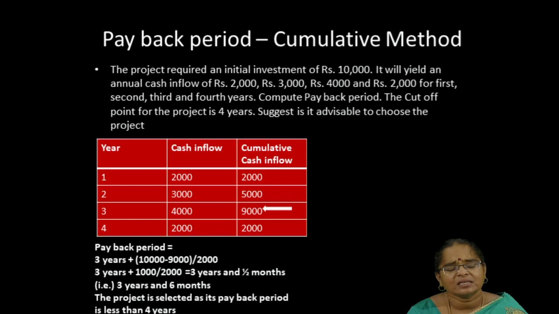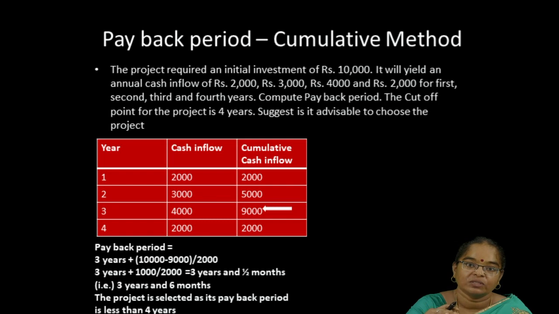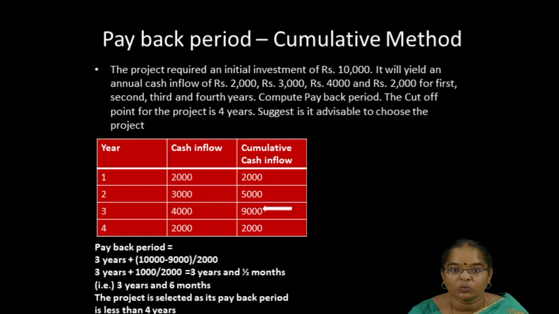At that time, I look at the cumulative cash inflow. My initial investment is 10,000, but 10,000 is not available in the cumulative column. So I search. In the third year 9,000 is there. In the fourth year 11,000 is there. So below 11,000, that is 9,000, in the third year I can recoup a major part of the amount. So I take 3 years. And there is a difference between the initial investment and the third year cumulative cash inflow, that is 10,000 minus 9,000. The remaining amount will be taken from the fourth year cash inflow.